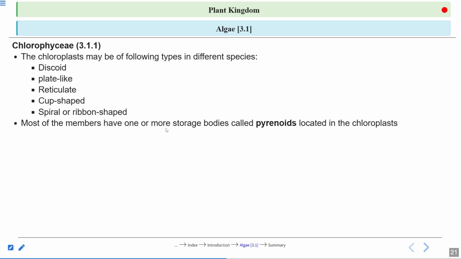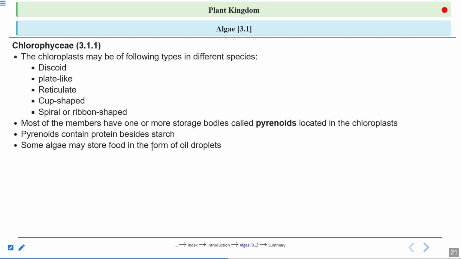Most of the members have one or more storage bodies called pyrenoids located in the chloroplast. Inside the chloroplast only. This is a very important point. Where are the pyrenoids located? They are located inside the chloroplast, and these are storage bodies. What do these pyrenoids store? They contain protein besides starch. It means they store starch as well as protein, right? They store both carbohydrate and protein, because starch is a type of carbohydrate.